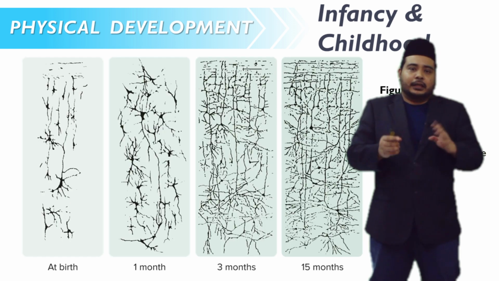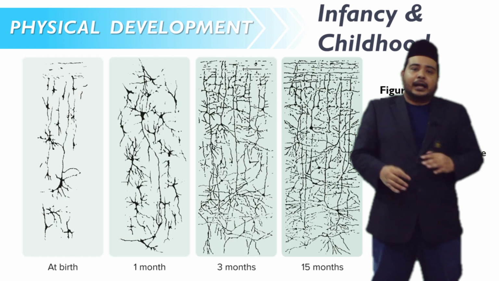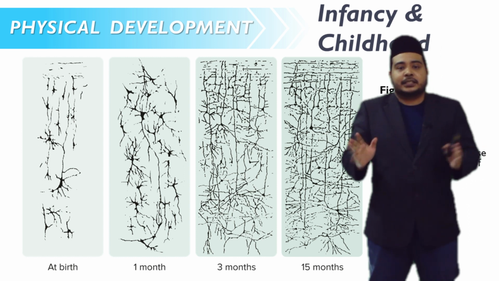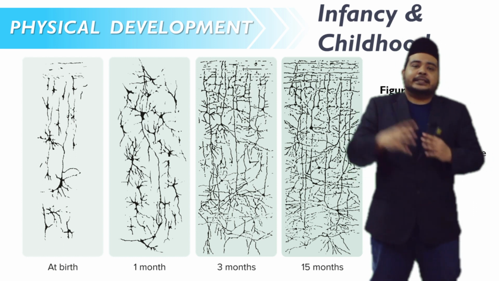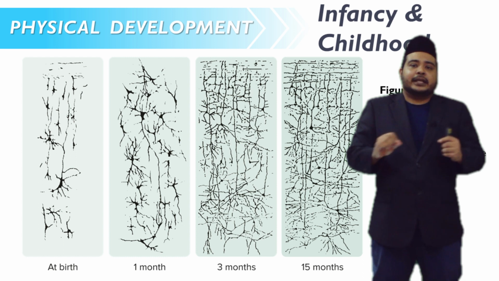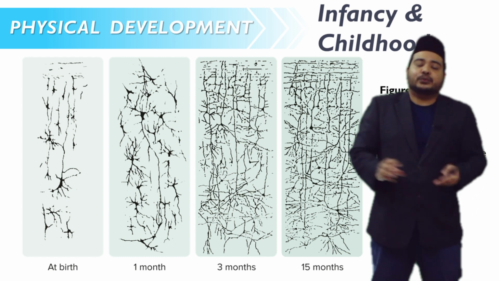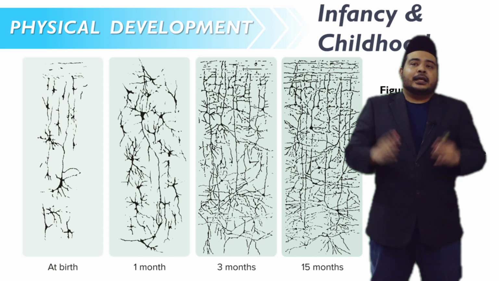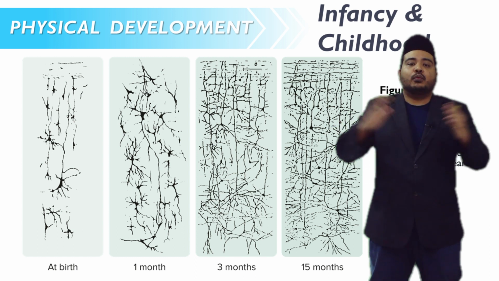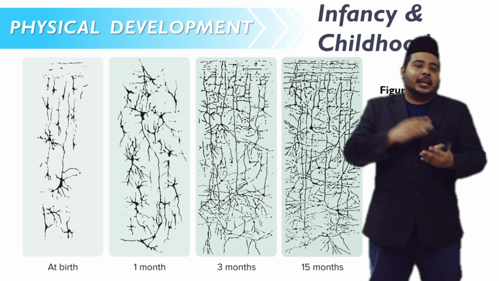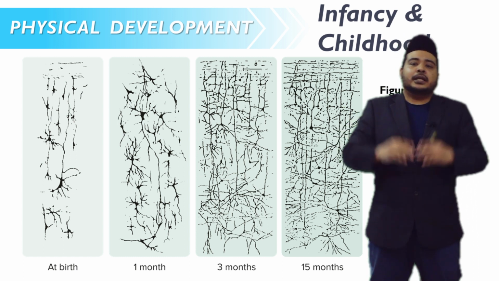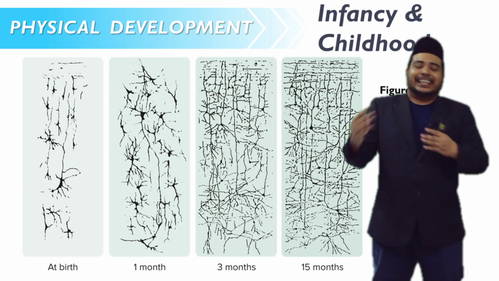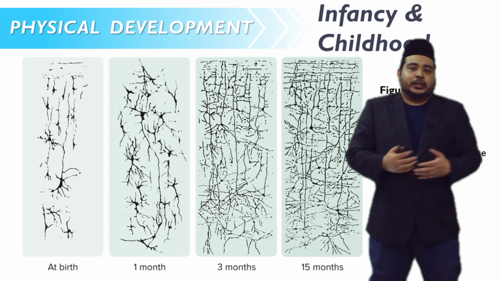In your textbook, you will observe how the neurons develop even during the first 15 months after birth. Right after birth, we can see clearly that the neurons' dendrites are not really connected. Only a few neurons have their dendrites connected to each other. Even after 1 month, huge connection networks of dendrites are established. And then from 3 to 15 months, the dendrites spread throughout the brain. We can see that all of these dendrites are interconnected with each other.